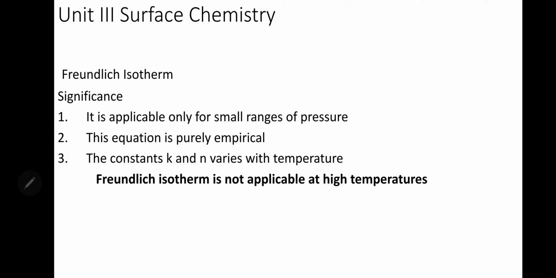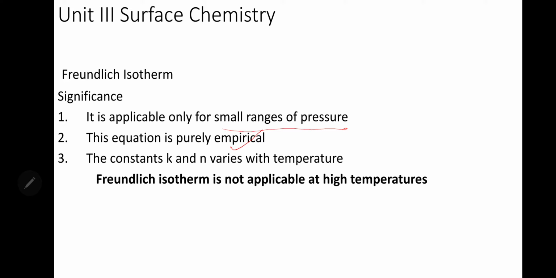Then what is the significance of Freundlich isotherm? It is applicable only for a small range of pressure. Low range, high range, it will not be applicable; only within a small range. Then the equation is purely empirical. What is meant by empirical?